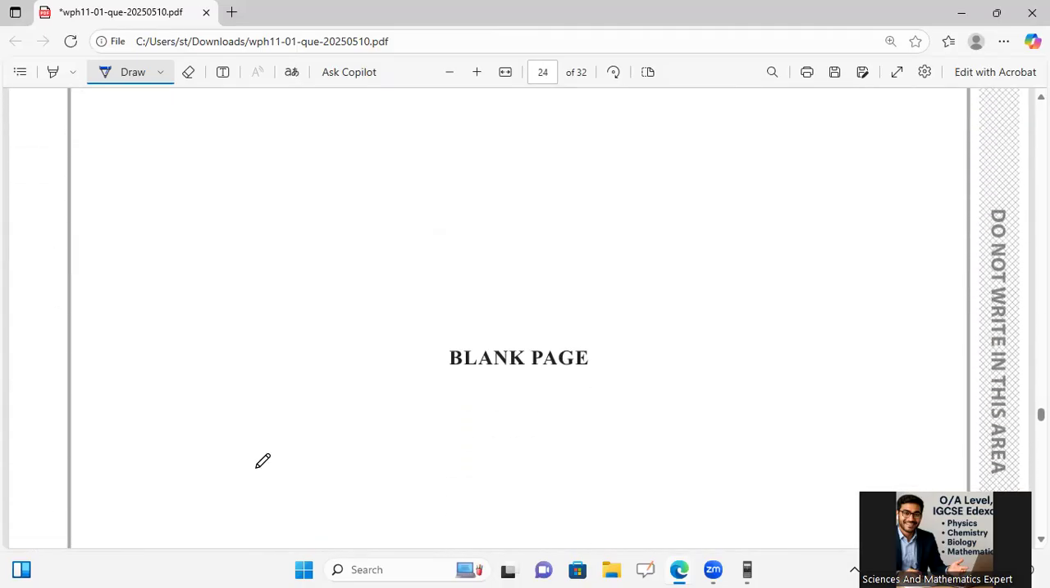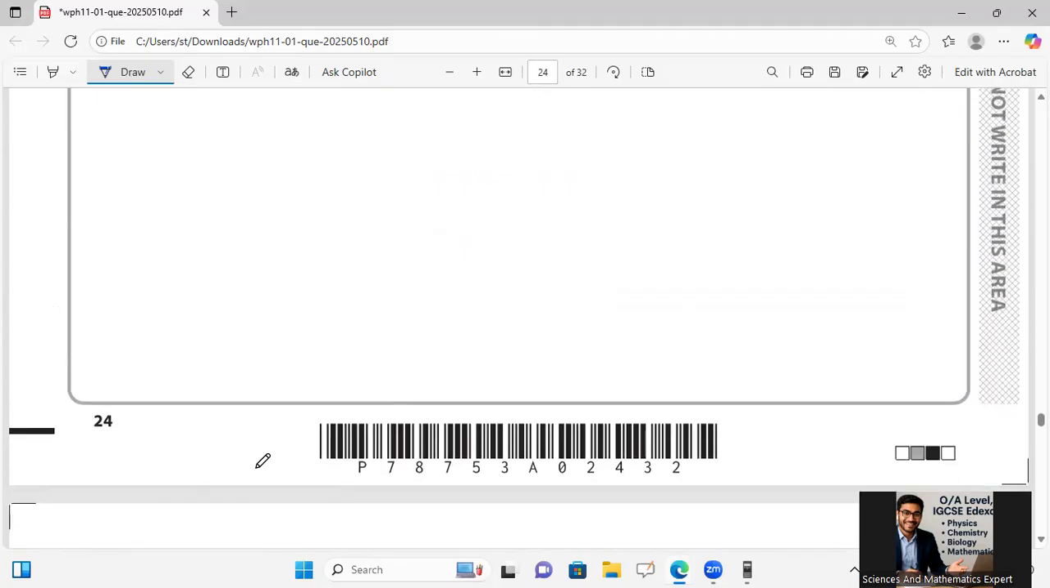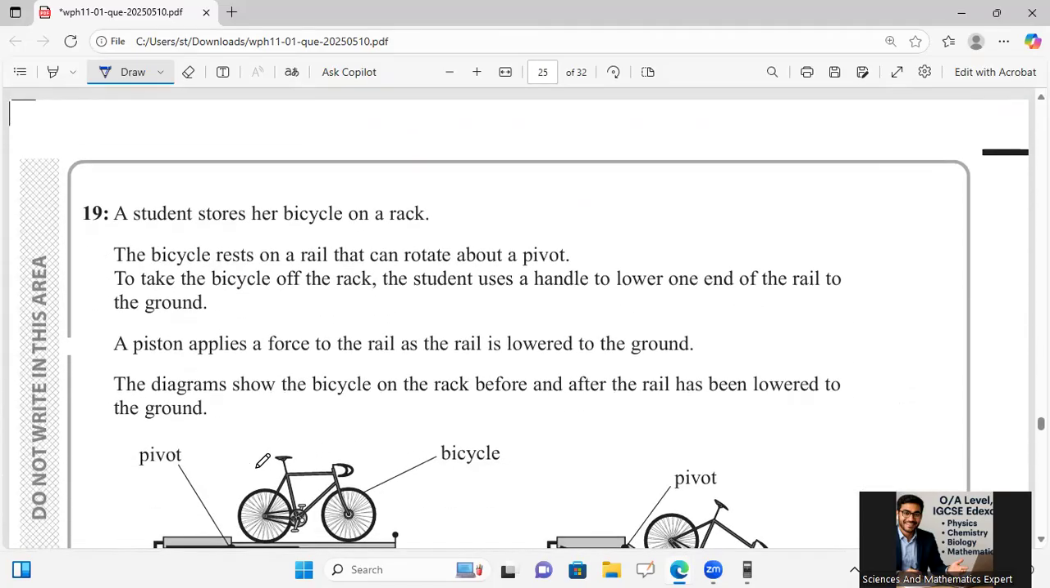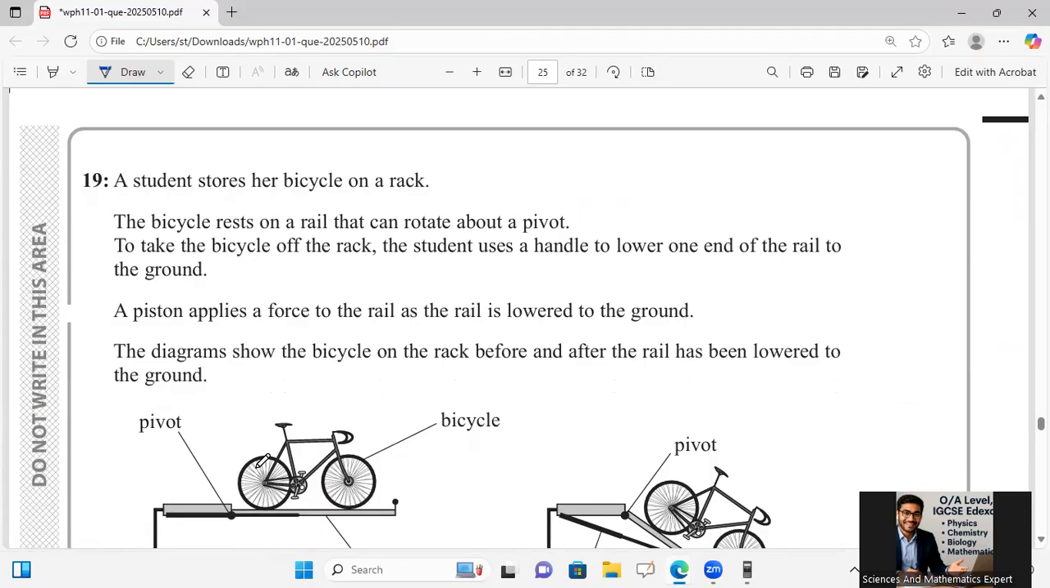Okay, let's move to the next question, number 19. What is he saying over there? A student stores her bicycle on a track. The bicycle rests on a rail that can rotate about a pivot. Okay, this can rotate about its pivot over there.